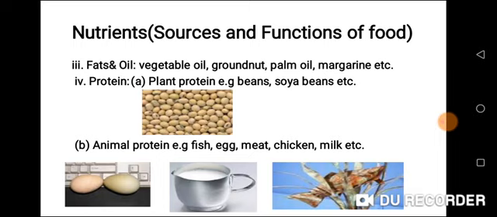Now, animal protein, these we can get them from animals. For example, fish, egg, meat, chicken, milk. As you can see the pictures on the screen. Those are animal protein.